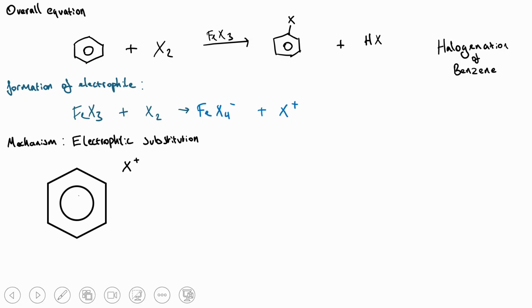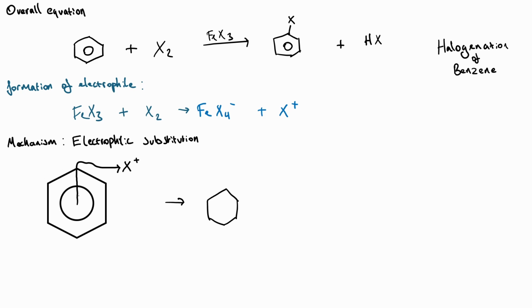Now, 2 electrons from the delocalized ring are used to form a bond with the halogen electrophile. So we draw our arrow going from the delocalized ring, and I draw it going through the carbon atom and towards that halogen cation. This will cause positive charge to be gained by the benzene and cause the delocalized ring to be disrupted. So we show this by drawing a horseshoe shape around the carbon atom which formed a bond to the halogen, and we give that a positive charge.